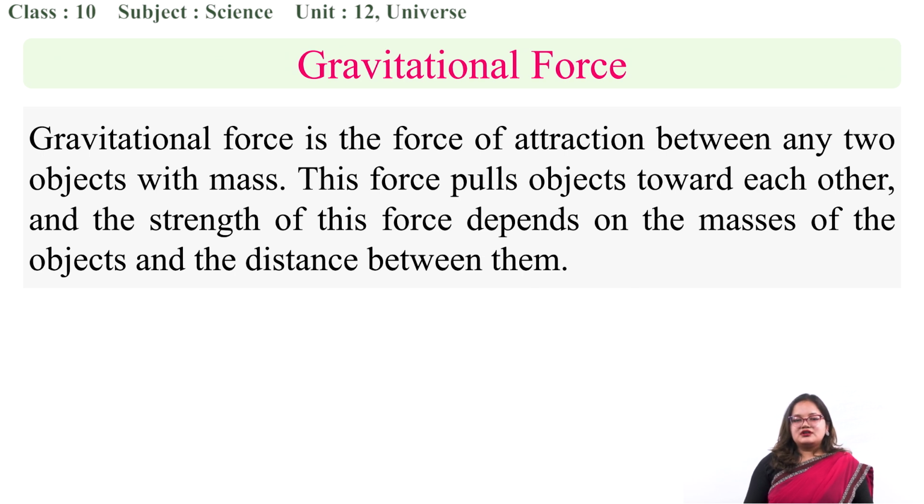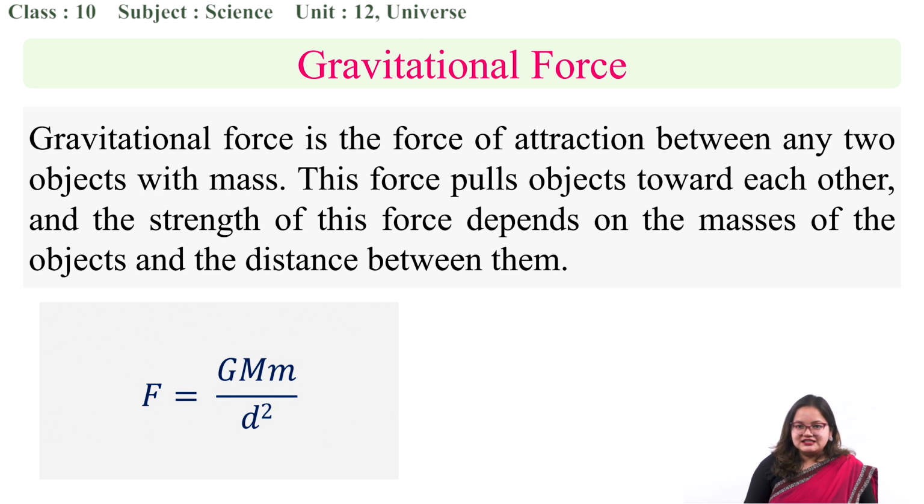We also call it Newton's gravitational law or the universal law of gravitation. With that, we have a mathematical expression, F = GMm/d², where capital G denotes the universal gravitational constant, whose value is 6.67 × 10^-11.